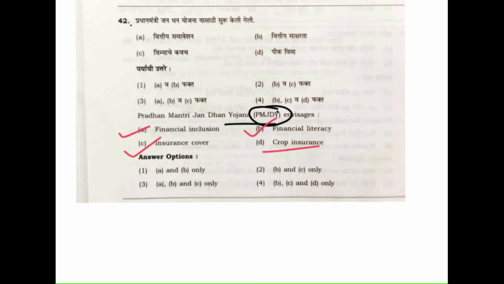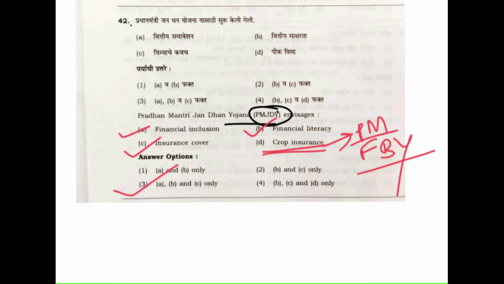Crop insurance, no, because crop insurance is through Pradhan Mantri Fasal Bima Yojana, PMFBY. There is nowhere mentioned that it is a crop insurance scheme. It covers health insurance, and accident insurance also. So from this we can say that ABC, option number 3, must be the right answer.